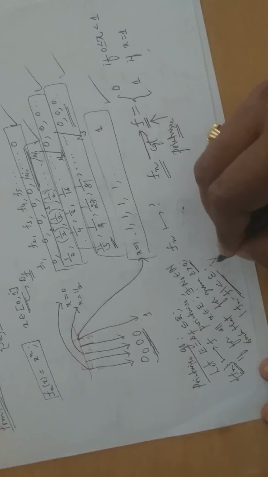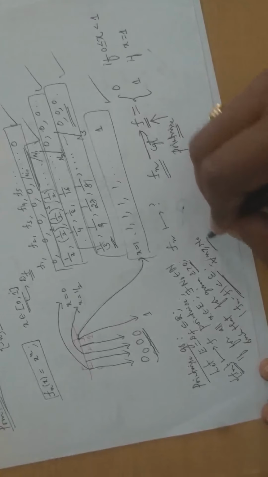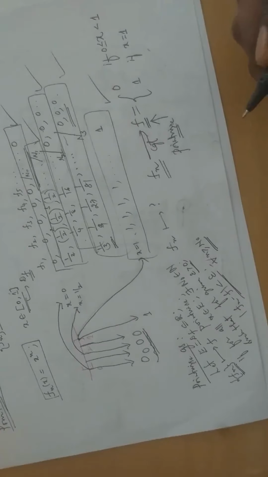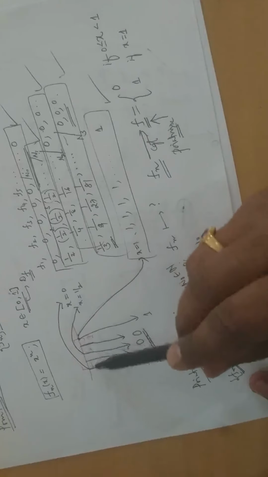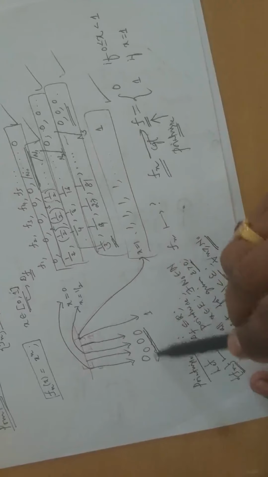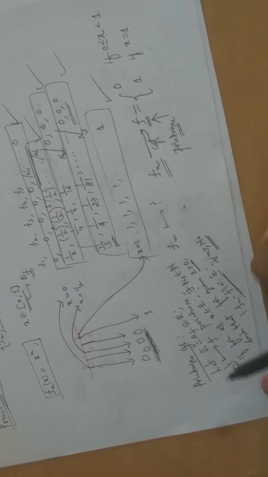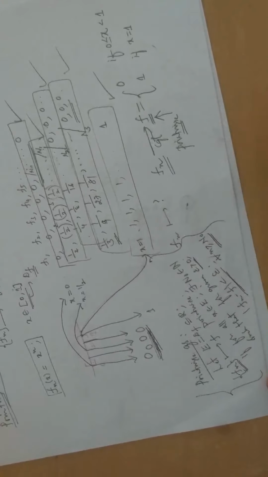And this will work for all n greater than or equal to n naught. Is it clear? If for all x, this should work. See, for every x, I can find the convergence. Give me any number here in the domain. I can find where it will converge. So this is the meaning of pointwise convergence.